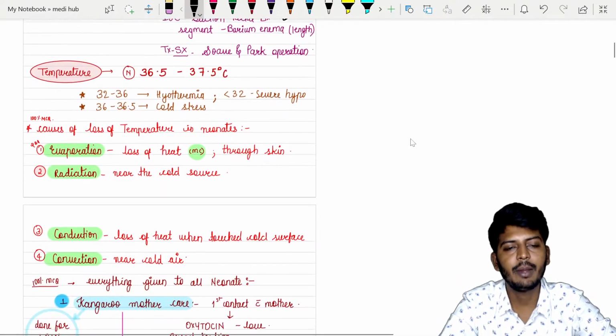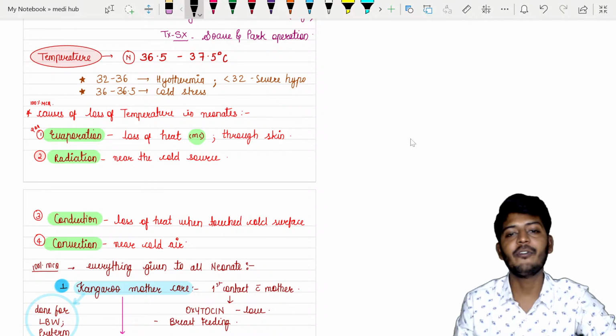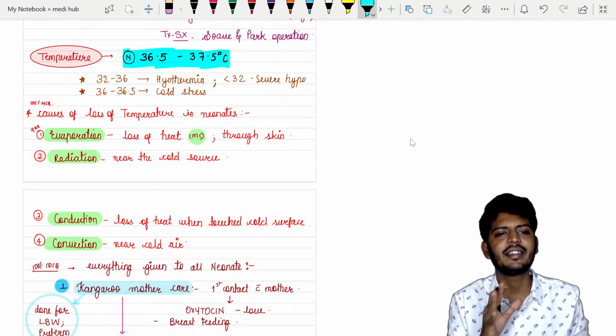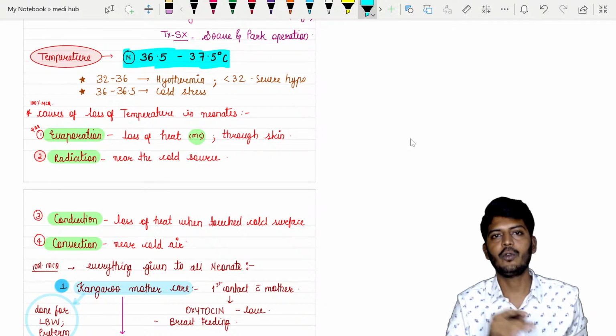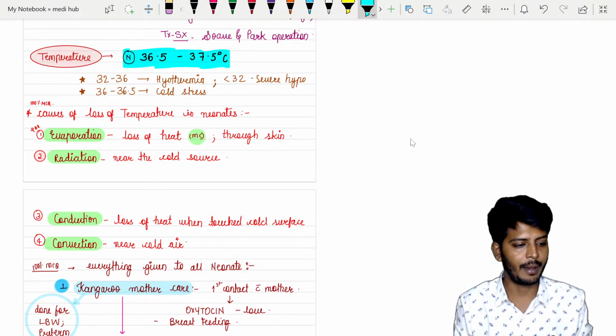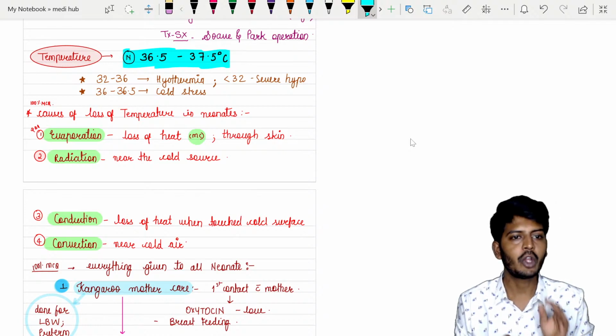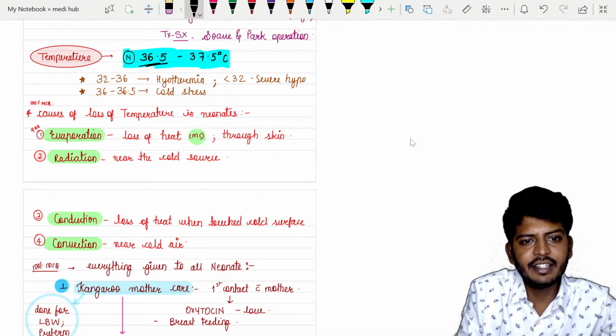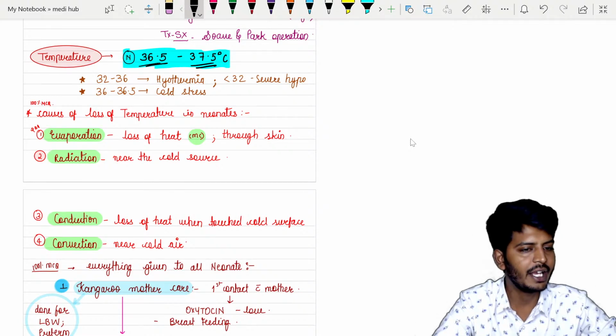Okay. So let's talk about the normal body temperature of the baby. It is a very sensitive parameter. You may say, sir, what will happen, it is just a little fever. It doesn't work like that. It is a very dangerous scenario when it comes to babies. Temperature is a very dangerous thing. Please understand. The normal temperature of the baby at the time of birth is 36.5 to 37.5 degrees Celsius.